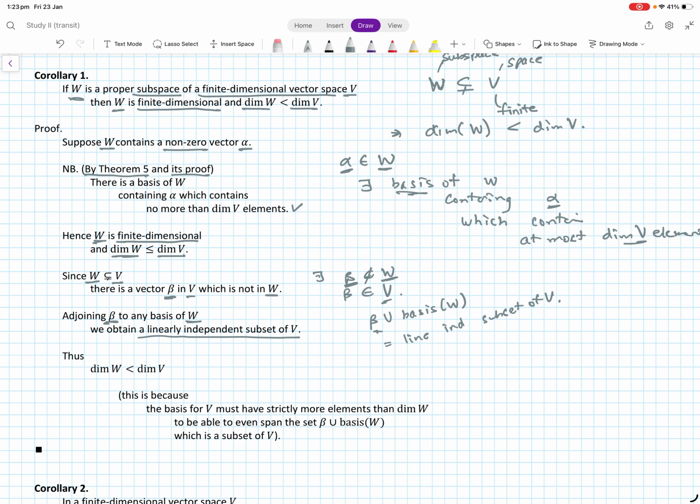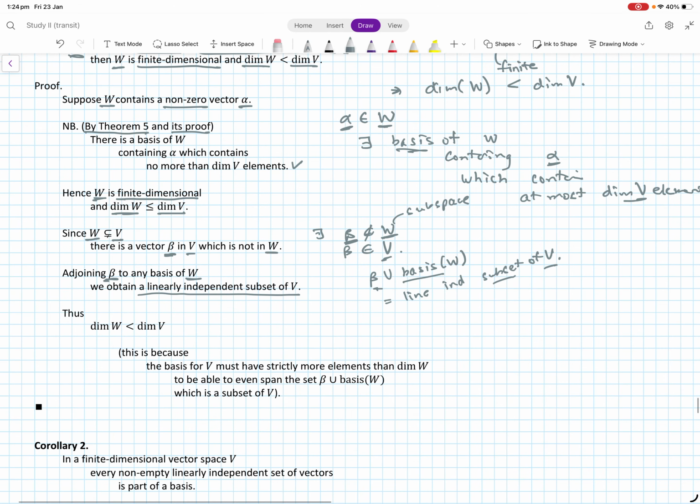And if you take the union with the basis vector of the subspace, then what you get is going to be a linearly independent subset of V. And so what does that mean? It means that the dimension of V is at least the size of beta union basis of W, right?